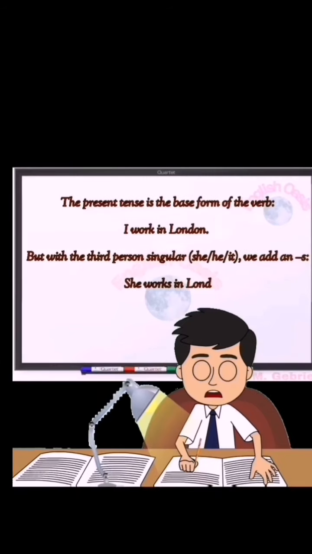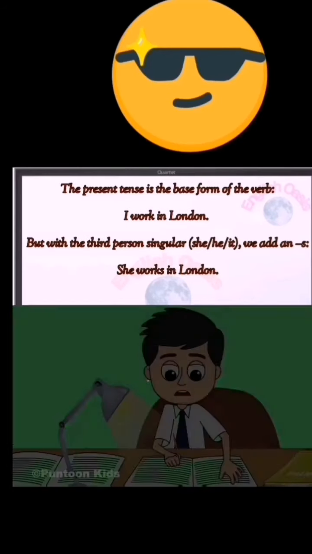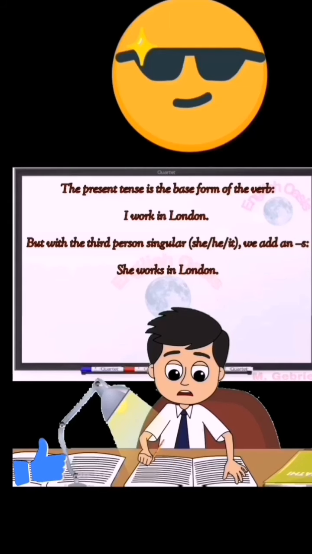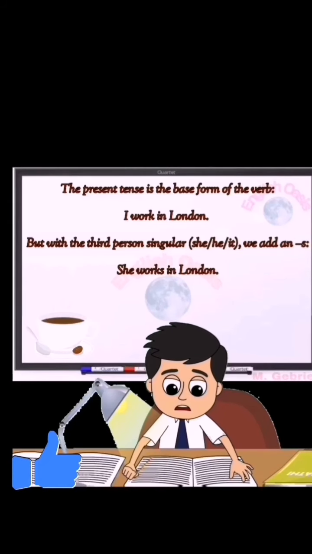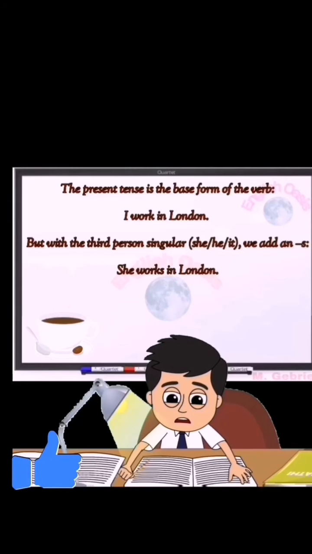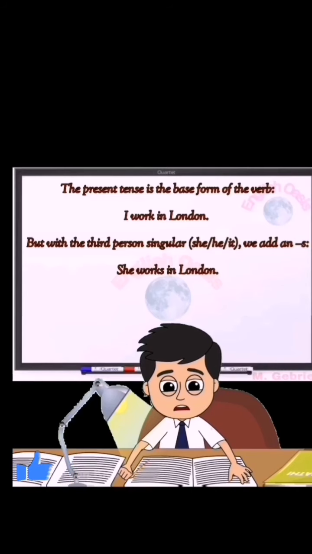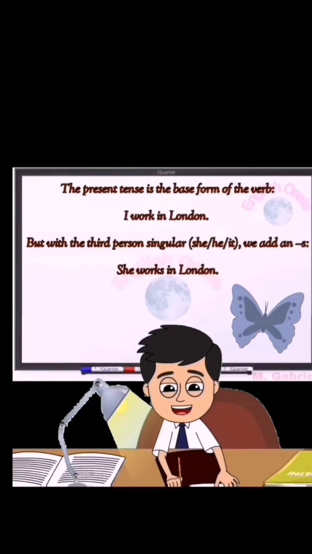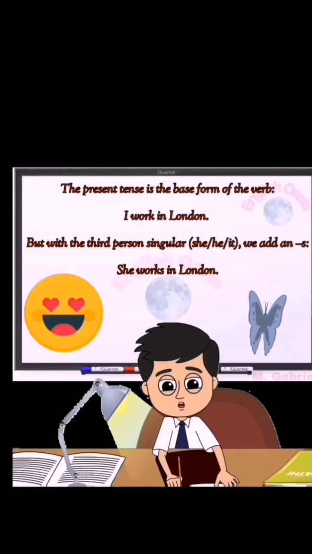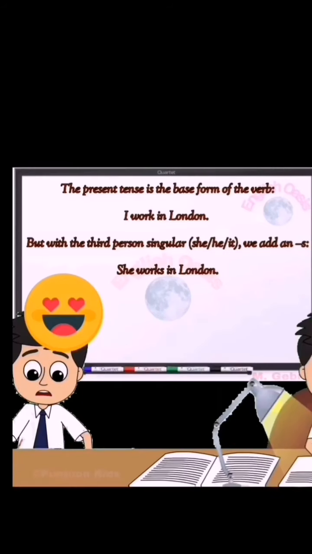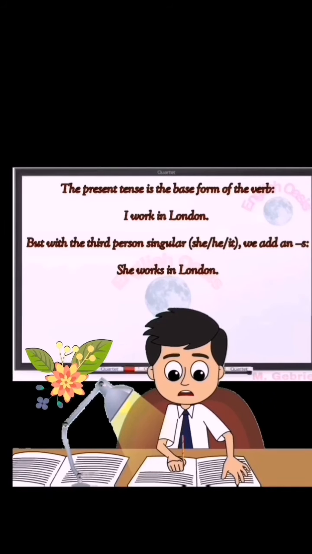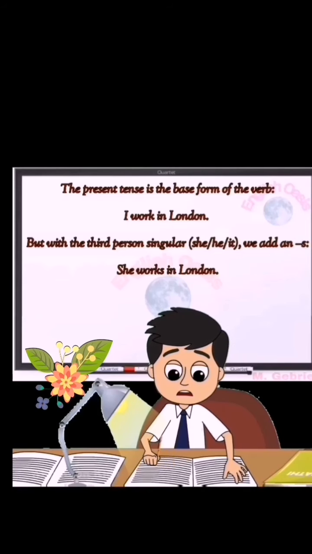The present simple tense is the base form of the verb. For example, I work in London. But with the third person singular, he, she, or it, we add s or es. For example, she works in London. He plays in the club. He watches TV in the evening.